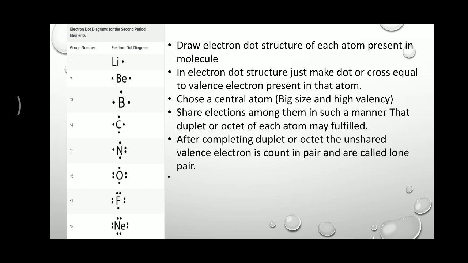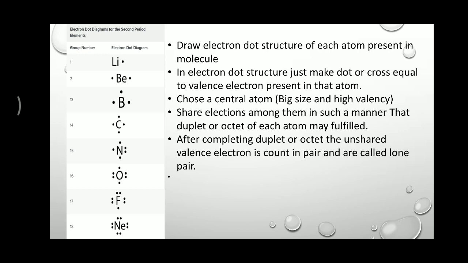For example, if you want to draw the structure of a water molecule, the hydrogen atom is smaller and its valency is only 1, but compared to hydrogen, oxygen is bigger and its valency is 2. So oxygen can hold 2 atoms, but hydrogen can hold only 1 atom. So the atom with bigger size and higher valency is chosen as the central atom.